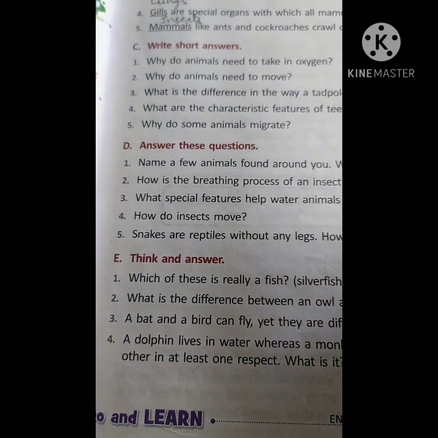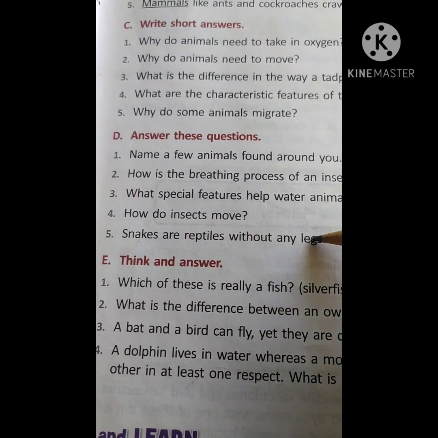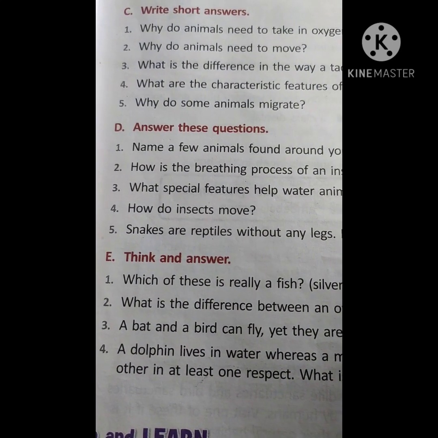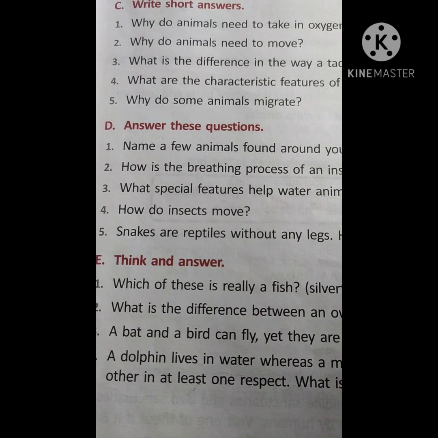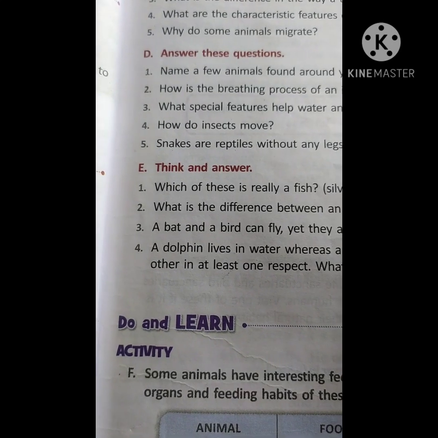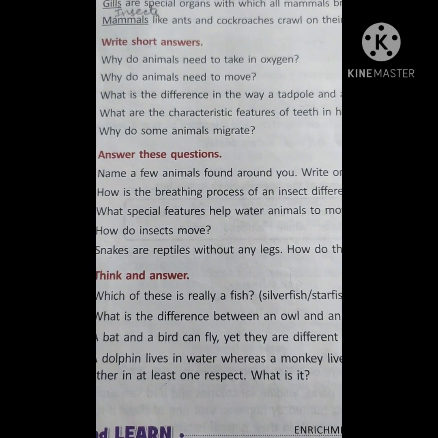Okay children, this we have discussed, and I will send you this as a soft copy in PDF or docs form, so that you can learn and write. Okay, and even the new words I will send for this chapter. Okay, so tomorrow in the next video we will do the enrichment activities. Okay children, take care, bye.